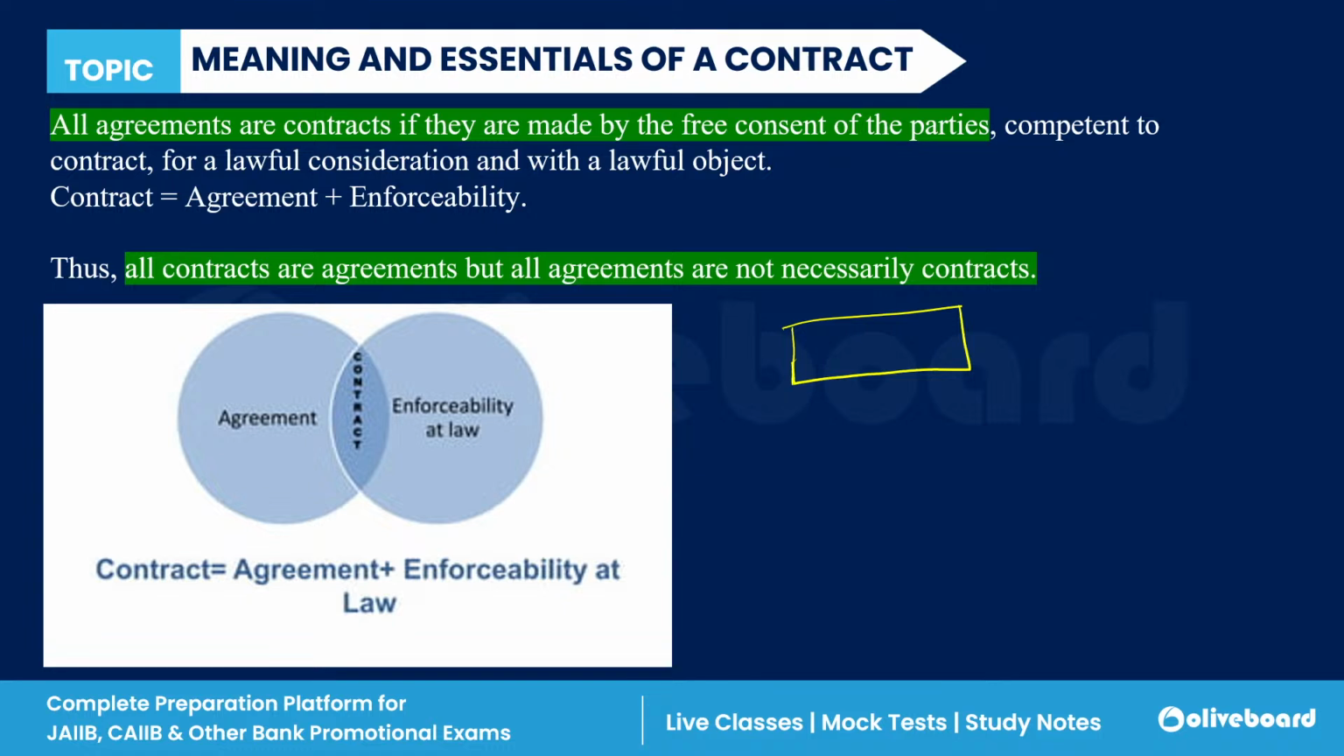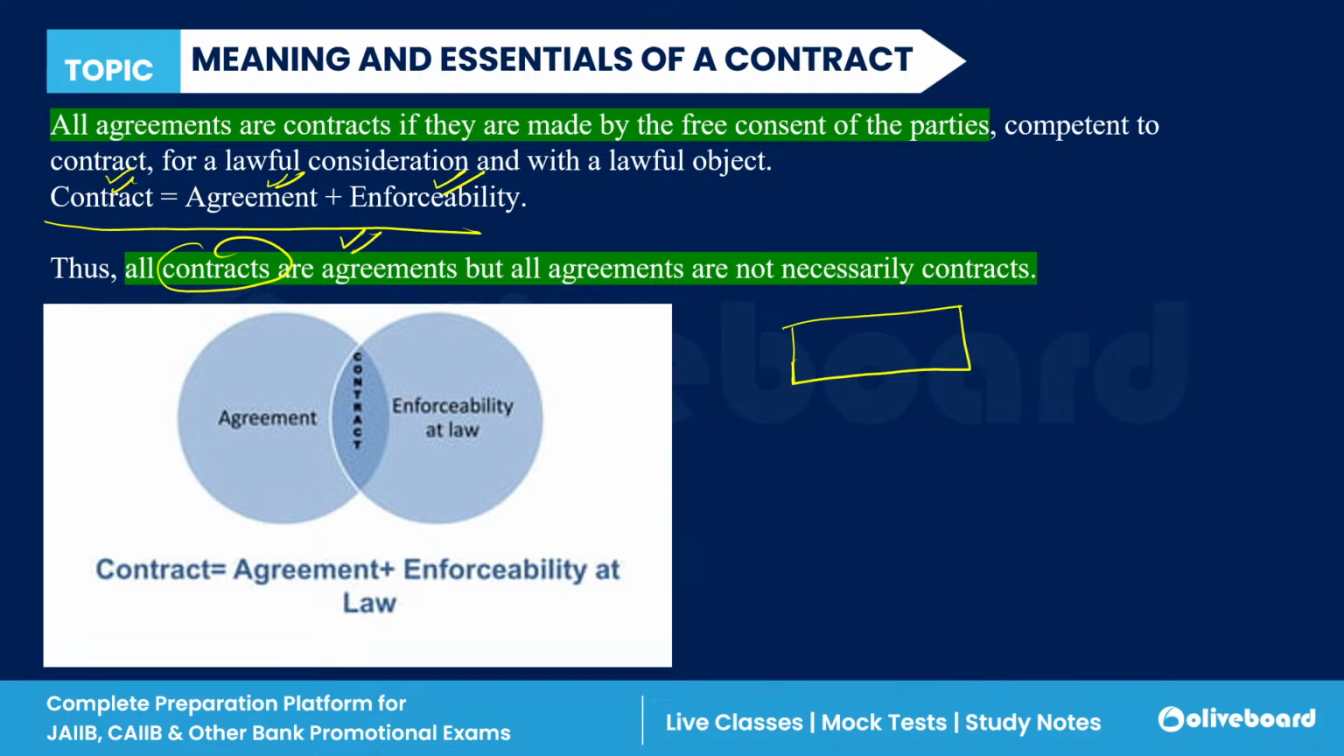Agreements should be made by the free consent of the parties, and there should be enforceability for a contract. So contracts are those agreements which are enforceable by law. By this we can conclude that all contracts come under agreement, because under agreement there are portions which are not enforceable and portions which are enforceable. Those which are enforceable are contracts. So all contracts are technically agreements.